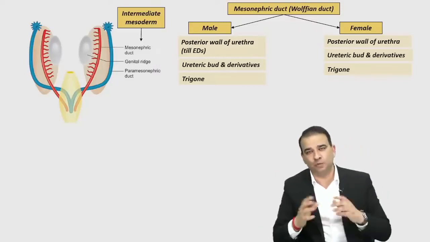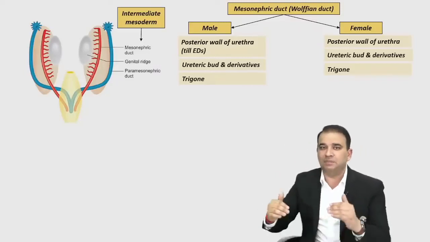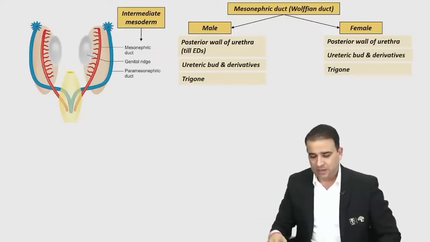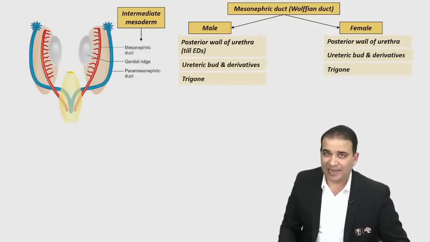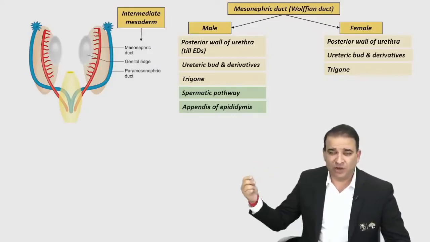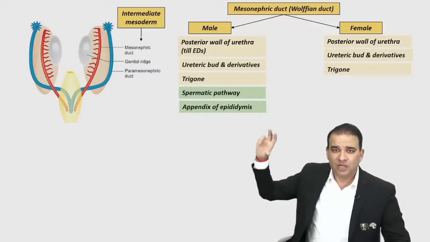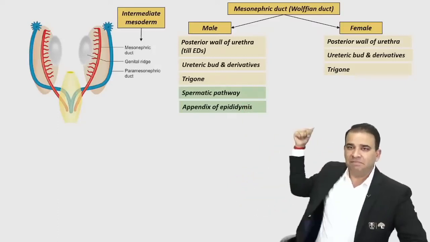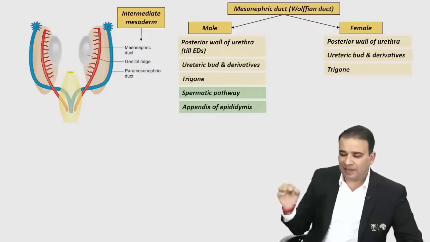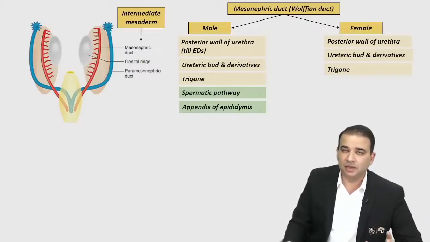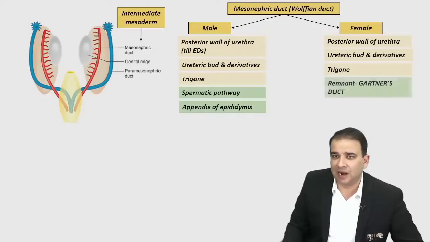The mesonephric duct is required for both male and female. But from this point onwards, the mesonephric duct is giving rise to more structures in the male, because it will give rise to the entire spermatic pathway: vas deferens, ejaculatory duct, seminal vesicle, epididymis, appendix of epididymis, even the remnant also. So the moment you think of the spermatic pathway, think of the mesonephric duct. In the female we only have the remnant, and the remnant of the mesonephric duct in the female, which also was a recent question, is the duct of epoophoron, which is famously called Gartner's duct.